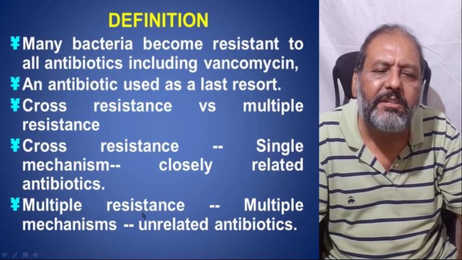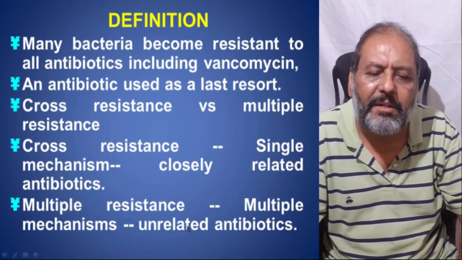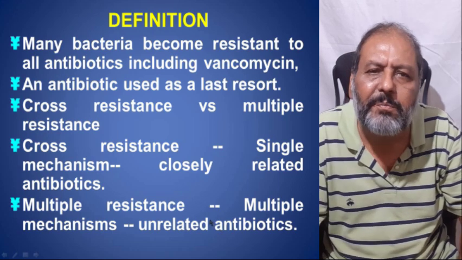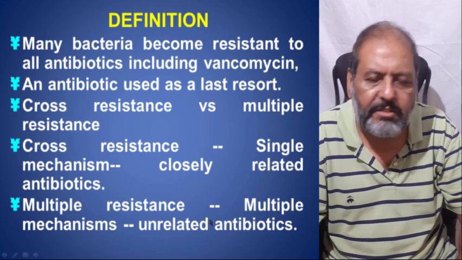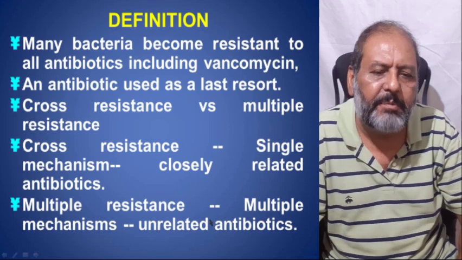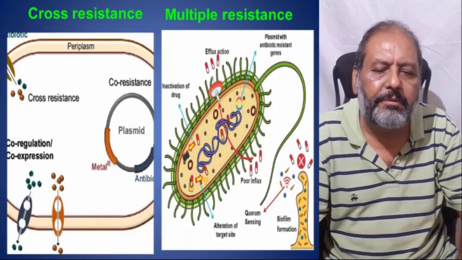Now, multiple resistance is multiple mechanisms against unrelated antibiotics, by which bacteria avoid the antibiotic action, and they become multiple resistant.